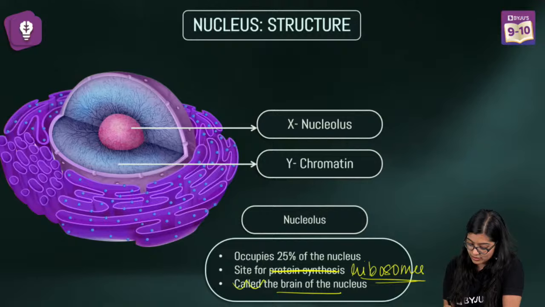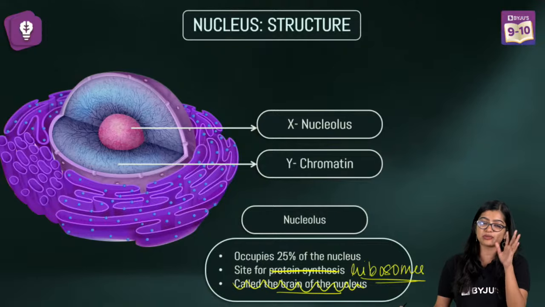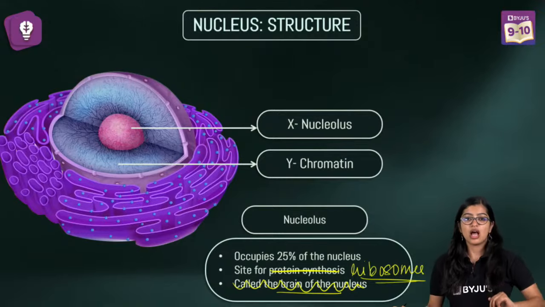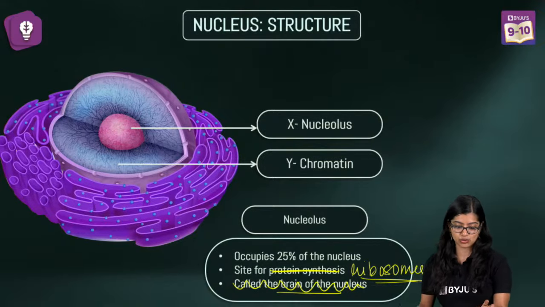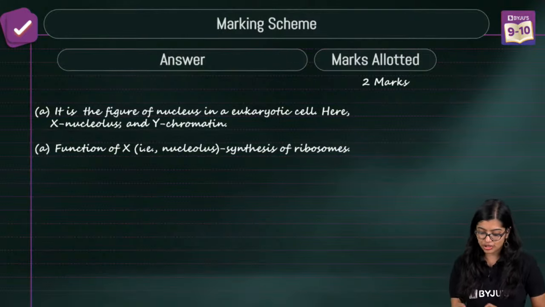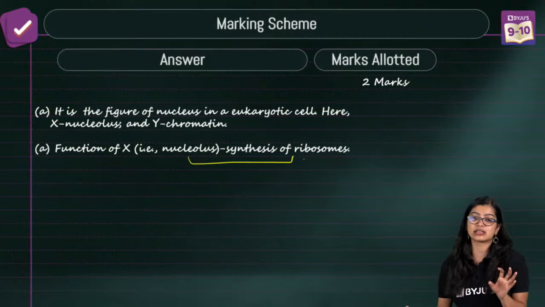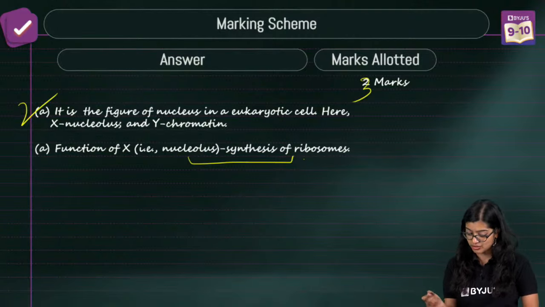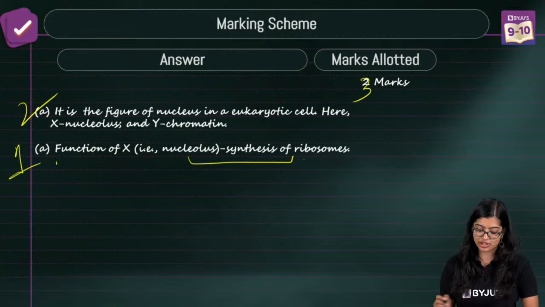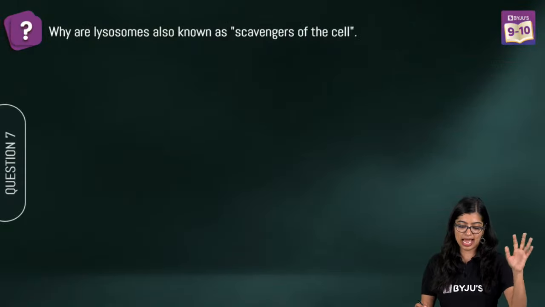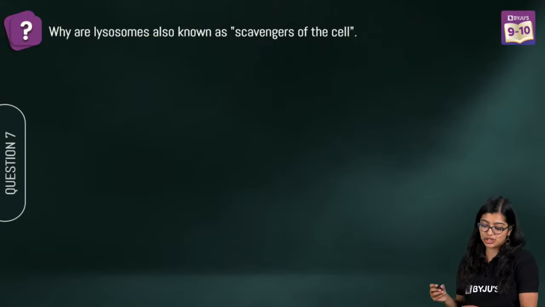I'll not call it the brain of the nucleus, but their main function is production of ribosomes, right? Very good. rRNA synthesis or ribosome synthesis. That is how we will answer. So everyone quickly, function of X, that is nucleolus, is synthesis of ribosomes. 2 marks for identification, 1 mark for the function, 3 marks in all. Very simple and easy. Now moving on to question number 7.